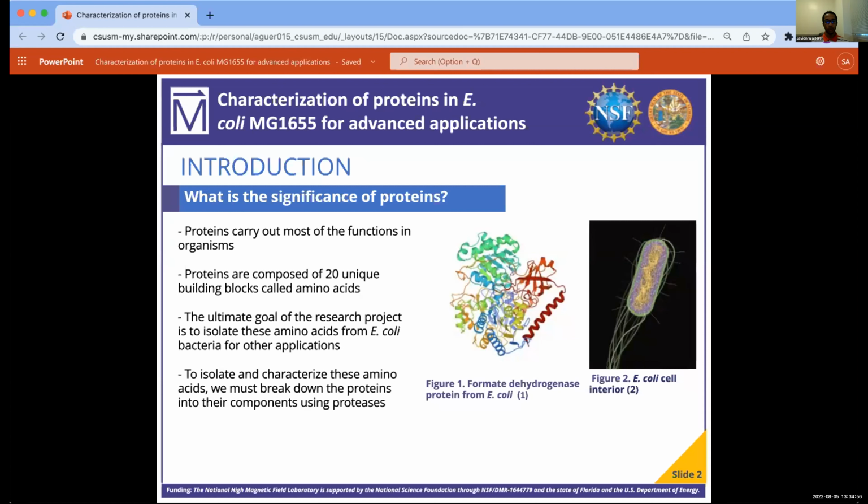The ultimate goal of our research project is to isolate these amino acids from E. coli bacteria using the methods we developed. To isolate and identify these amino acids, we need to break down proteins into their individual components using proteases, or proteins designed to break down other proteins.